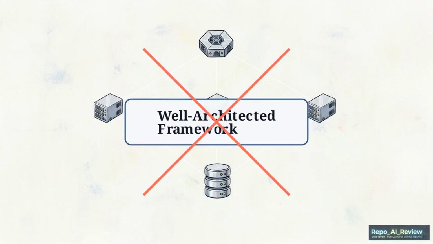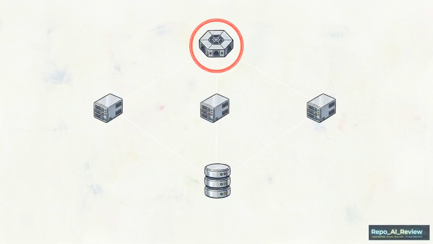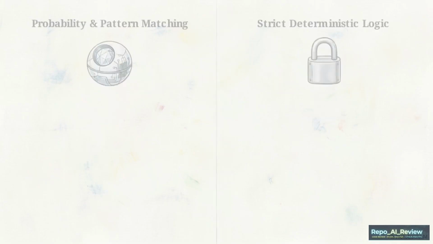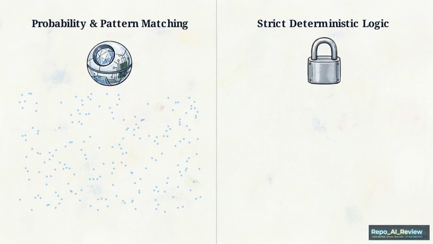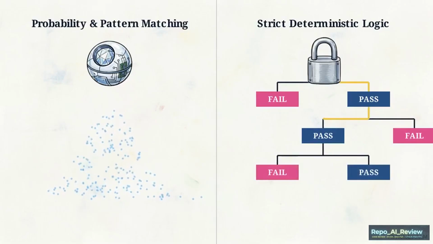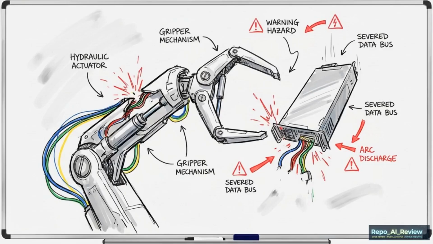well-architected framework. These hallucinated architectures frequently leave network gateways exposed or ignore specific identity and access management roles required for secure deployment. Large language models operate on probability and pattern matching, whereas cloud security requires absolute zero-tolerance adherence to logic. This mismatch means that out-of-the-box AI agents cannot be trusted to handle raw infrastructure deployment autonomously.